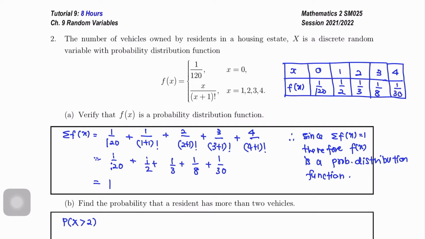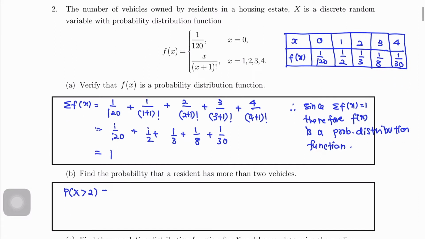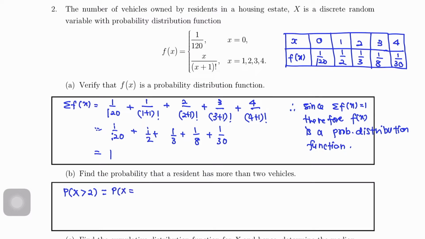Okay. So from this table we look at more than 2. That means we need probability X equals 3 and probability X equals 4. So 1 over 8 plus 1 over 30, then we get 19 over 120.